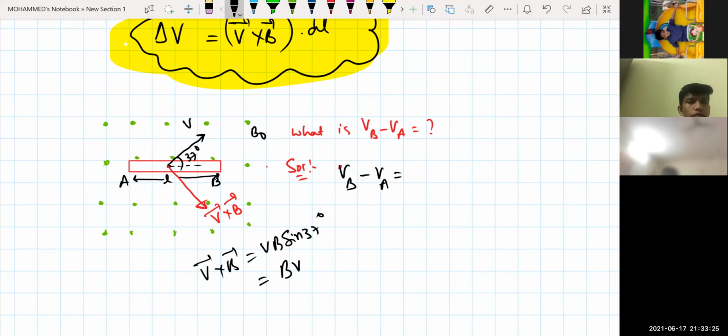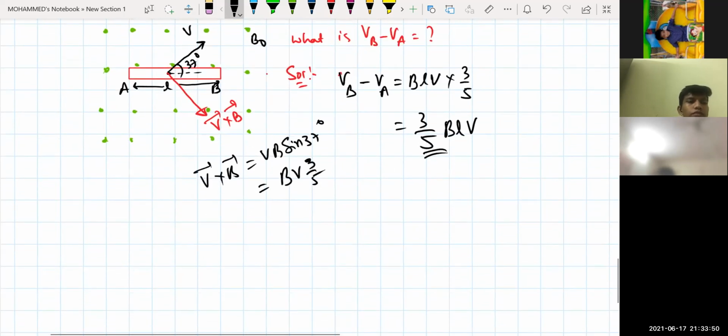That means this will become BV into 3/5. So what will be the answer for me? Potential will be equal to how much for me? Length will be equal to L. So this will be equal to L into V into 3/5. Can I write? So the answer is 3/5 into BLV. Your answer. Got it? Any doubt? No, sir. Sure?